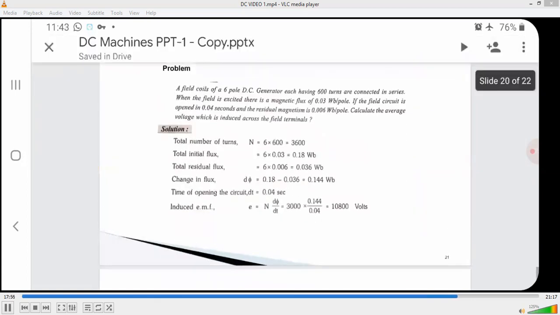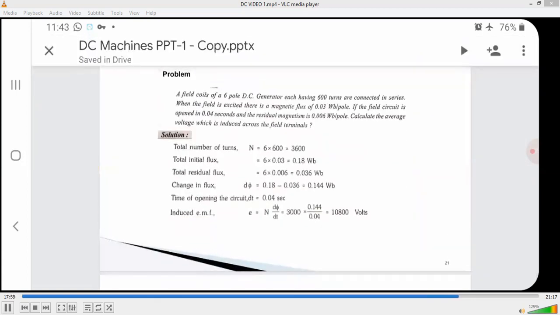Next we go for another problem. In this problem, the field coils of a 6 pole DC generator, each having 600 turns, are connected in series. When the field is excited, there is a magnetic flux of 0.03 Weber per pole.